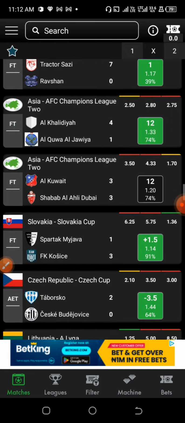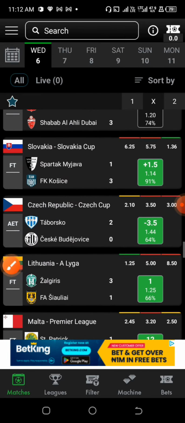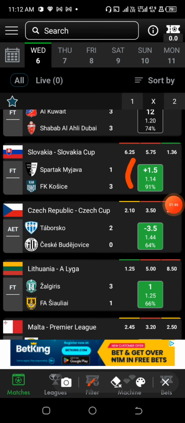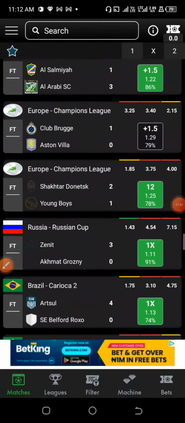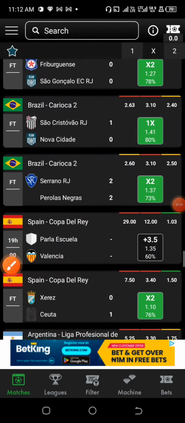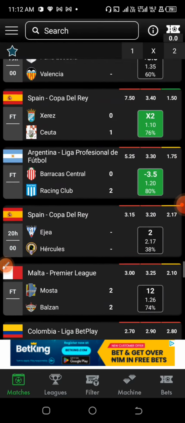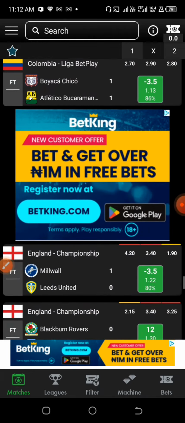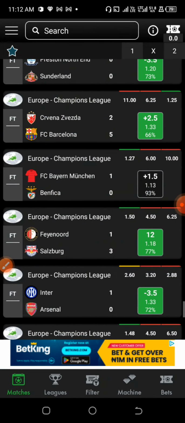So I'll be using this app to predict our over 2.5 goals. There are some situations that when you use this app to predict over one, it will come out well, and there are some situations whereby when you use it to predict over one, it will not come out the way you expected. So now let us predict our over 2.5 goals using this app, but in another way and another dimension, because I'll be utilizing the segment of sorting which is called mansion.